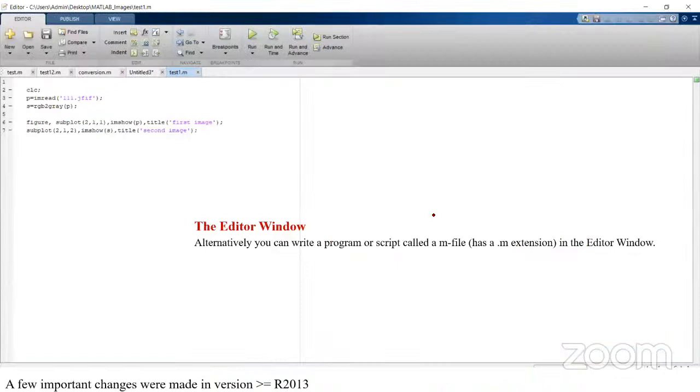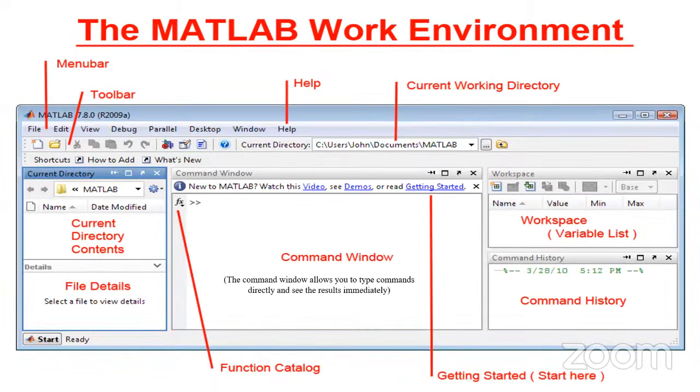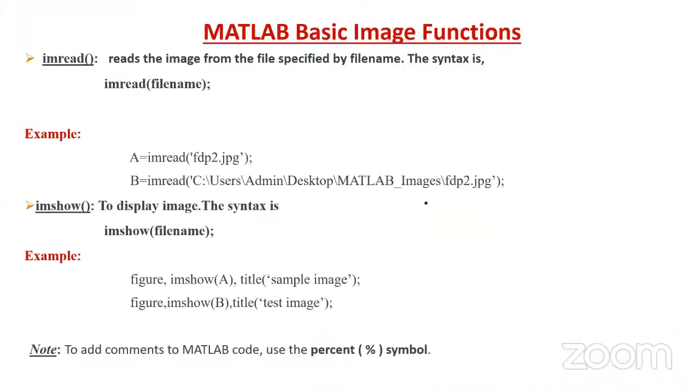So this is actually a Matlab editor. Up to 2012, there is a separate command window as well as an editor window. But in the latest Matlab versions, the editor is incorporated with the command window here only, and this command window you will get somewhere here. That I will show when we look at the complete hands-on. At that time I will show that also.